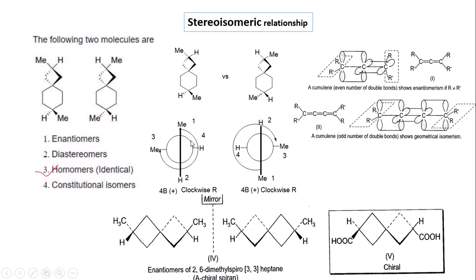If we go 1, 2, 3 in the clockwise rotation, this is the R configuration. Similarly, for the other one, this is also the R configuration. So these two molecules are identical. Now the additional problem: the cumulated diene and the cumulated triene. The cumulated diene with unsymmetrical substitution always shows axial chirality and is a chiral molecule.